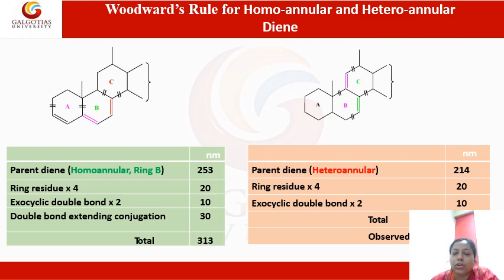So for such conjugated systems, whether we take into consideration a conjugated diene, acyclic diene, alicyclic diene, homoannular and heteroannular diene, if we know the base value and the contribution of the substituent groups, the contribution of extended conjugation and exocyclic double bond, we can calculate the lambda max value of such systems. And this is the utility of Woodward's rule.